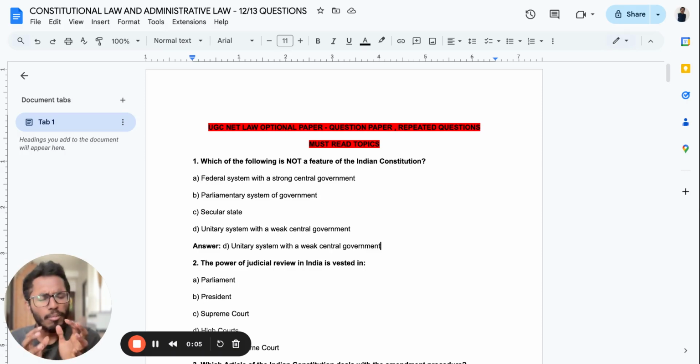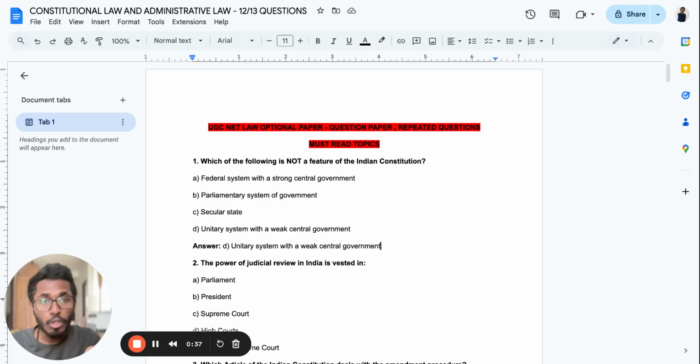Today we'll be dealing with one of the most important questions for your UGC NET law optional, especially for Constitution and Administrative Law. Almost 12 to 13 questions you'll be getting. Days are very little for your preparation, and some people have just started while some have already started. But today we'll be dealing with only the most repeated topics being asked for the exam. As the days are very little, it's impossible to read all the commentaries, but if you're able to revise the most important questions again and again, then trust me, even though questions come out of the box, you will be able to answer.